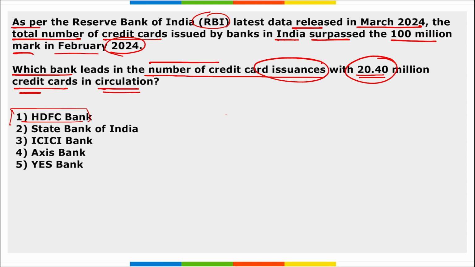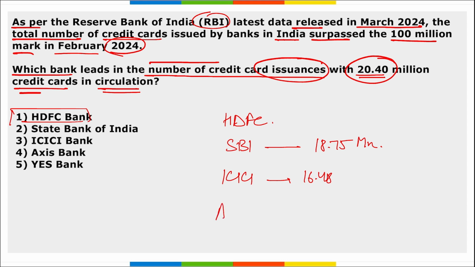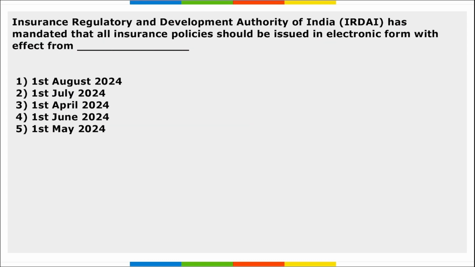And apart from this, HDFC is on first position with 20.4 million credit cards in circulation. On second, it is your SBI with 18.75 million in circulation. Then comes ICICI Bank with 16.48 million in circulation, and then is your Axis Bank on fourth with 13.9 million credit cards in circulation. Next is Insurance Regulatory and Development Authority of India, IRDAI. They have mandated that all insurance policies should be issued in electronic form with effect from which date?